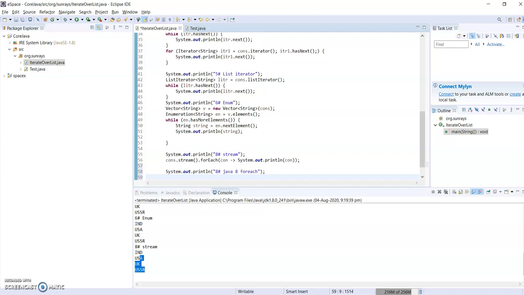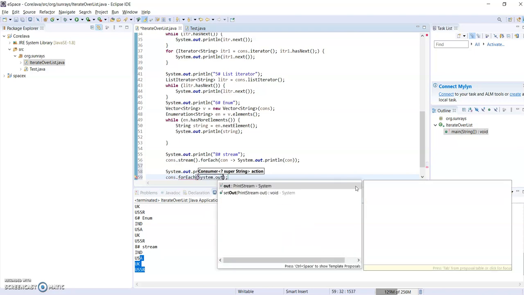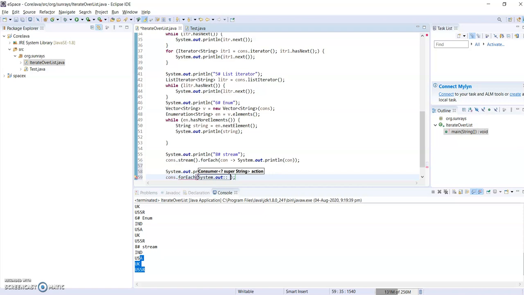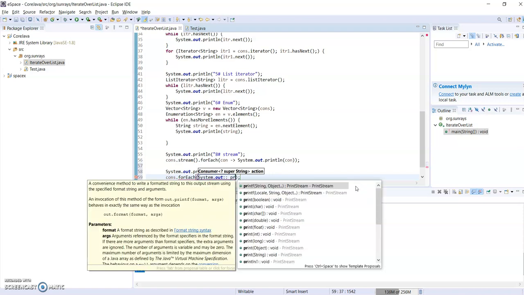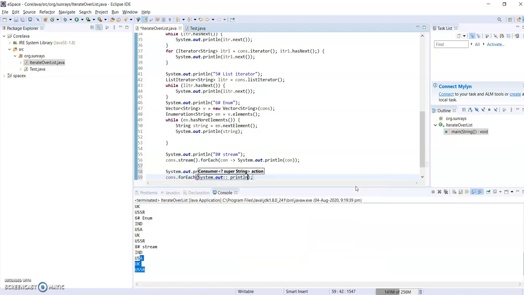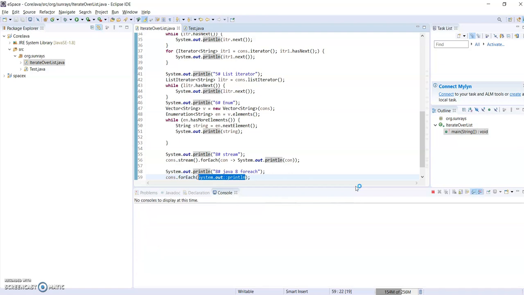Java 8 forEach is a simple thing, using the collection's forEach method. Here I am using a method reference. Previously I used lambda. Here also we can use lambda, but I am explaining with a method reference.